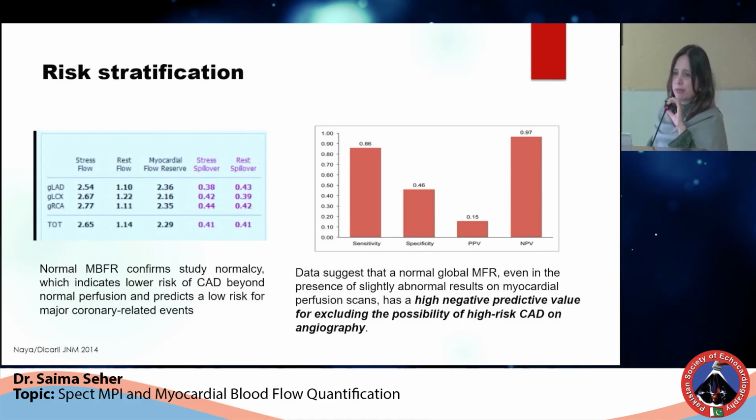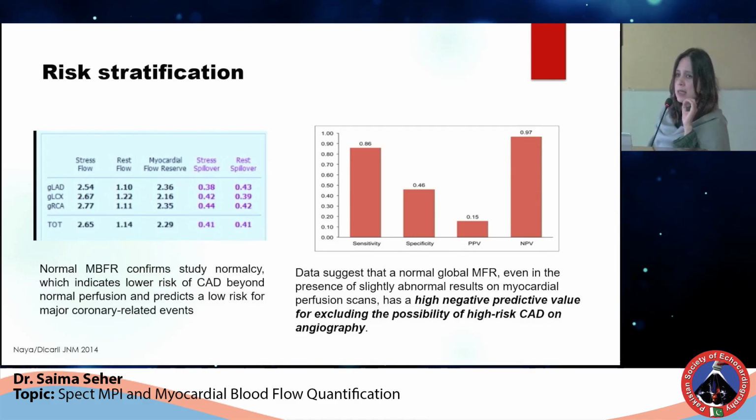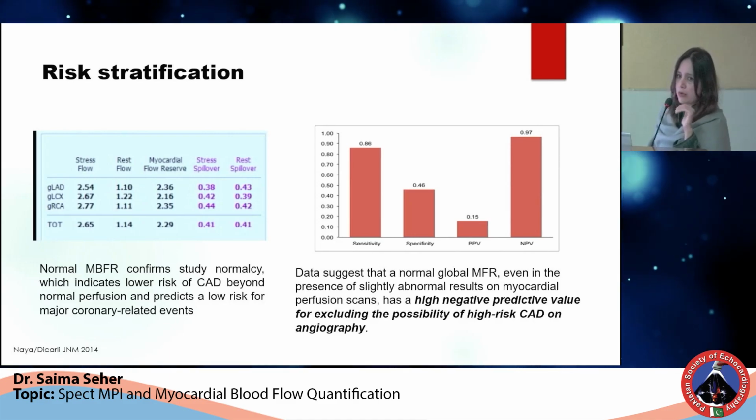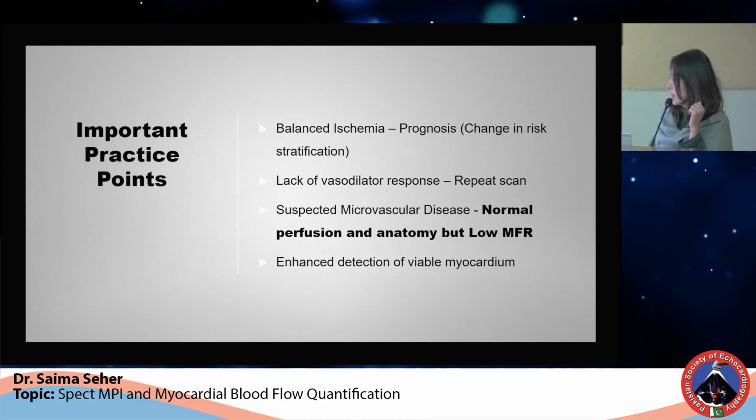MBF and MBFR has got very high negative predictive value. So if the scan is slightly abnormal, but these values are normal, there are less likely chances that we get some significant disease on angiography.